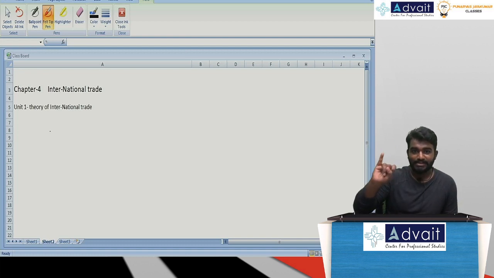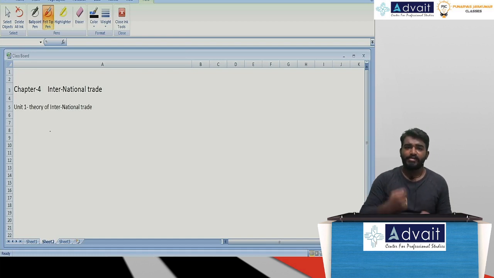Multiple nations' currency is involved. Multiple nations' legal regulations are involved. Documentation process is involved. Shipment is involved. Tariffs, barriers and other restrictions are going to be involved here. So this was the meaning of the theory of international trade. Now there are 5 important theories. How many theories? In this unit 1 we are going to discuss the 5 important theories.